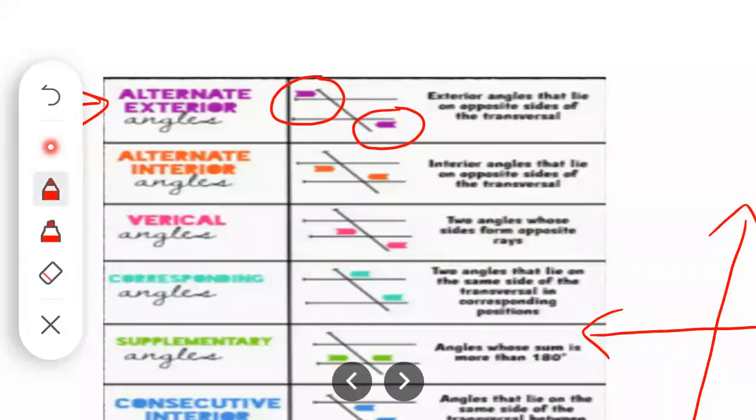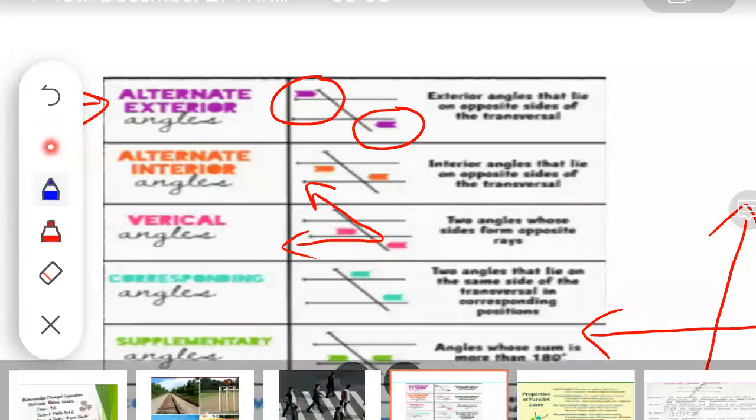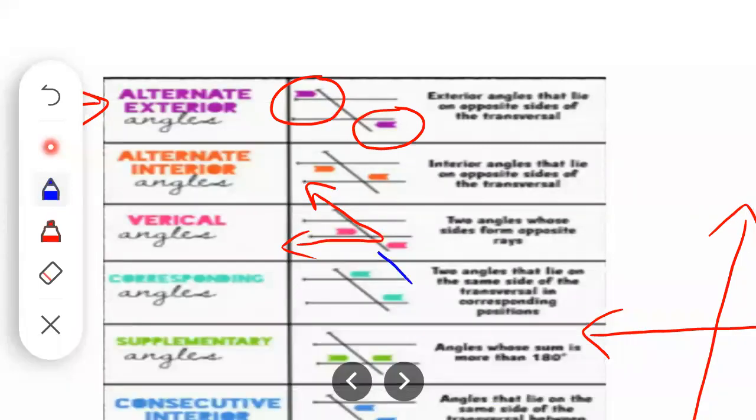Here you can see this one angle. The rays are on this side, and regarding the second angle, the rays are on its opposite side. So those are called vertically opposite angles.